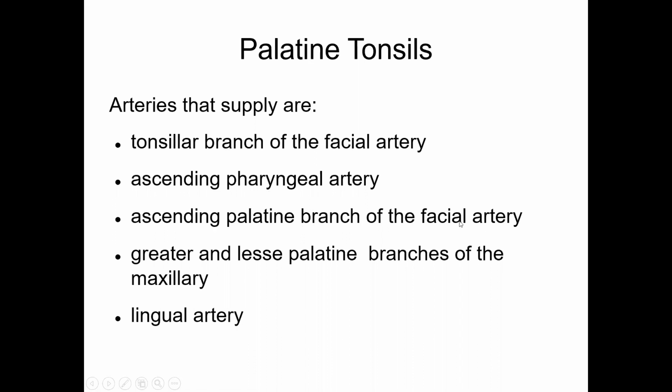Ascending palatine branch of facial artery, another branch in the neck, passes along the lateral wall of the pharynx, gives a branch to the palatine tonsil, and then goes all the way up to pass in the gap between the superior constrictor and the base of the skull. Greater and lesser palatine branches of maxillary. Maxillary has multiple branches. One of them is greater palatine, which also gives a branch called lesser palatine artery.